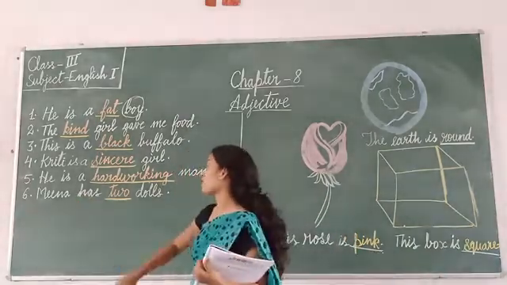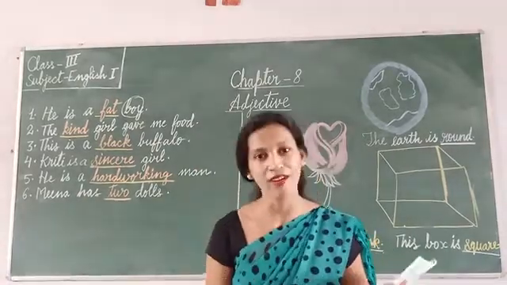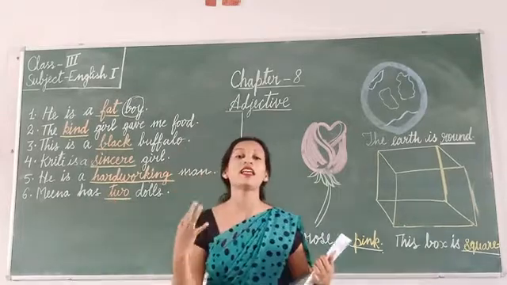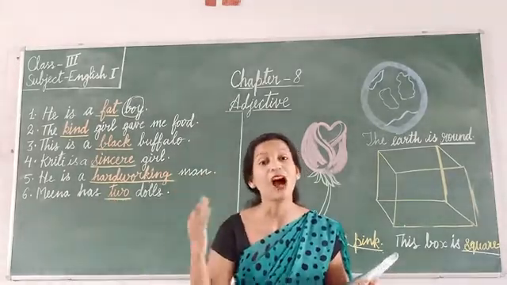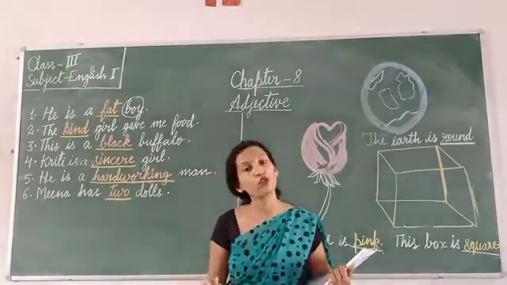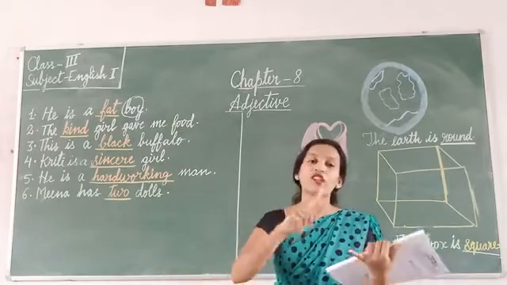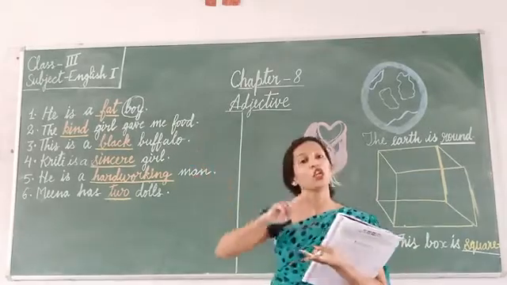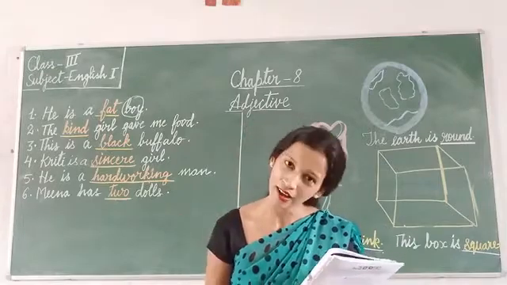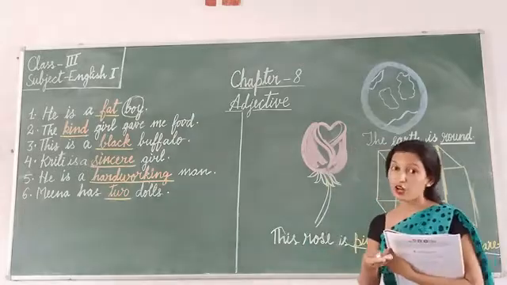Now you see the last one. Meena has 2 dolls. Adjective also tells the number of a noun. Yes, dolls is a noun and you see in this sentence it is telling the number of a noun, like how many dolls Meena has. So Meena has 2 dolls. So this 2 is an adjective. Why? Because it is telling the number of a noun. So adjective tells you the size, the quality, the color and the number of a noun. Understood everyone?